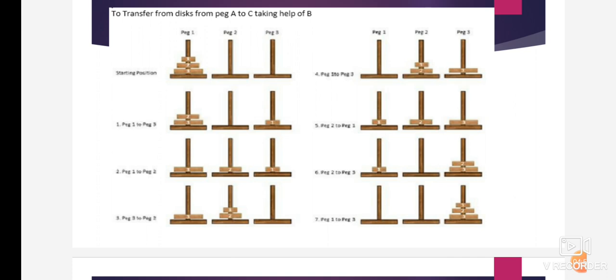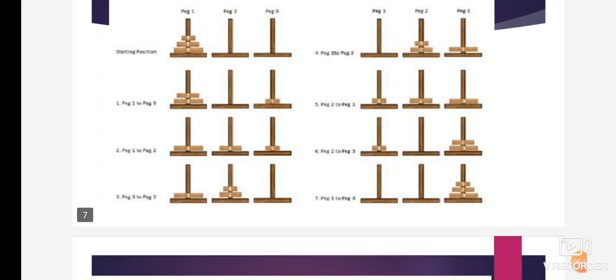Then the next step, we move the second disk to peg B, right? So now these three pegs have only one disk each. The first peg has disk 3, the second peg has disk 2, and the third peg has disk 1, right? Then the next step, peg 3 to peg 2. So we arrange the elements with the minimum values on top, right? In peg 3 there is disk 1, so we can move peg 3 to peg 2.